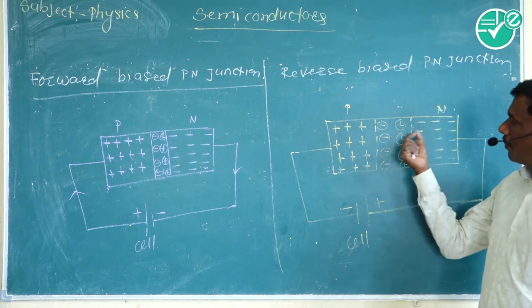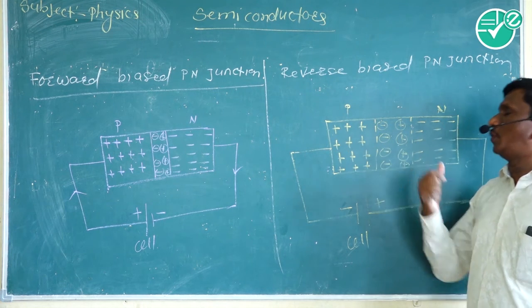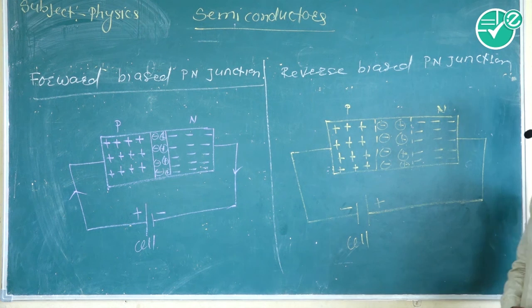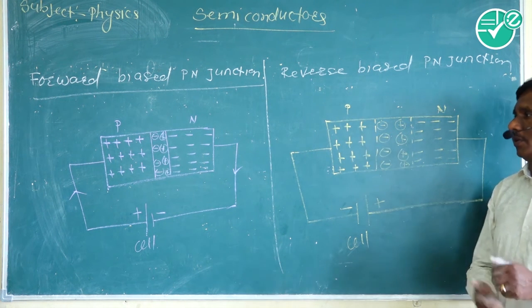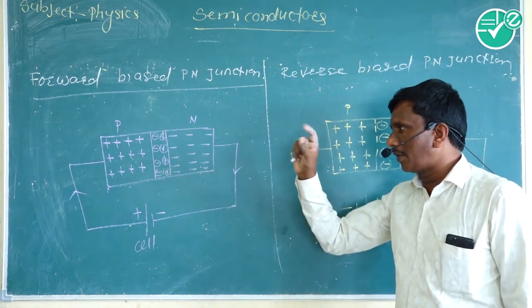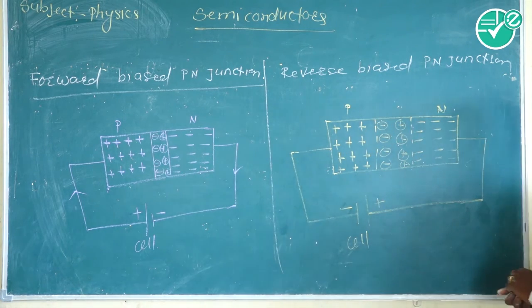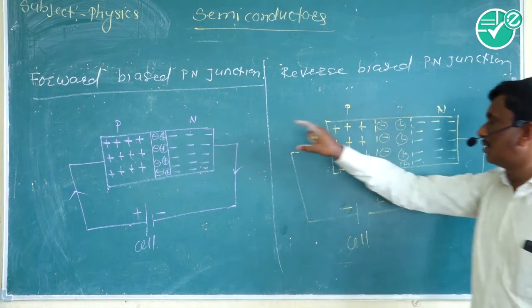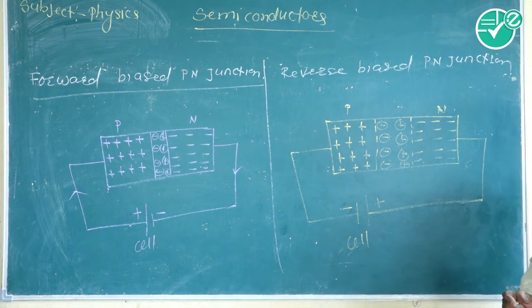until some electric current can flow due to the thermal vibration of the electrons, and conductivity is very small. In forward bias, conductivity is more and the width of the depletion layer decreases. This is the forward bias p-n junction, and this is the reverse bias p-n junction.